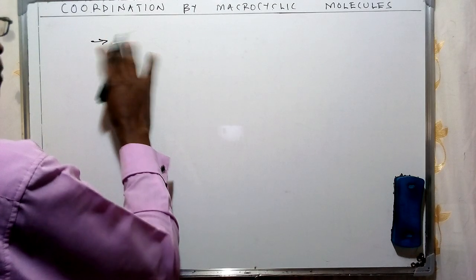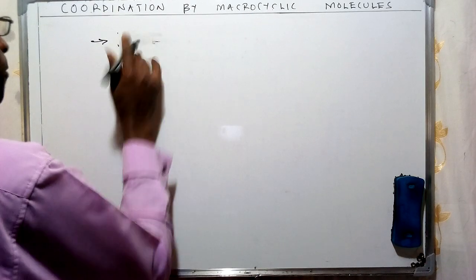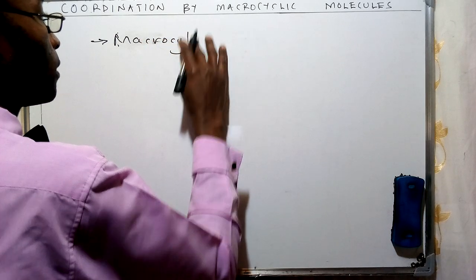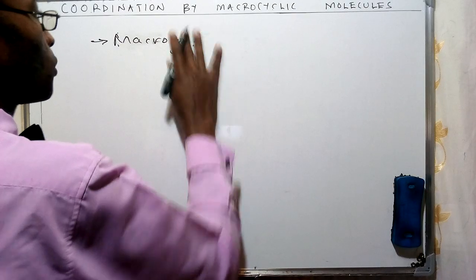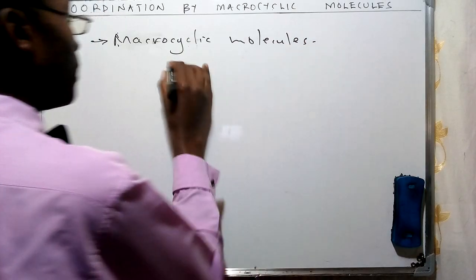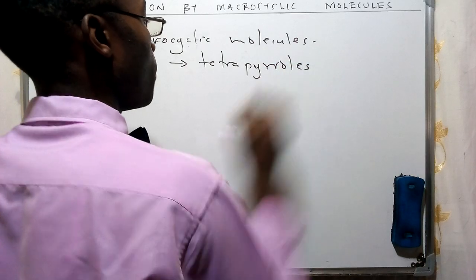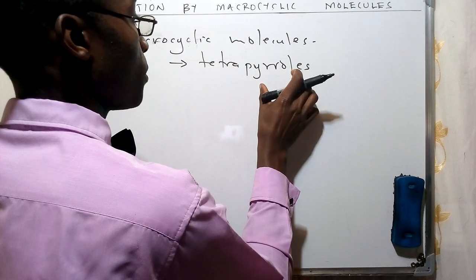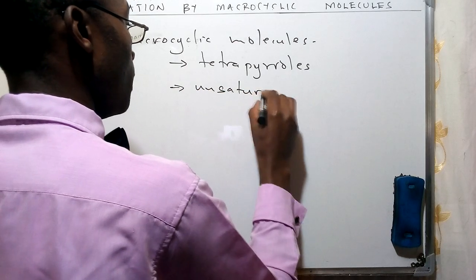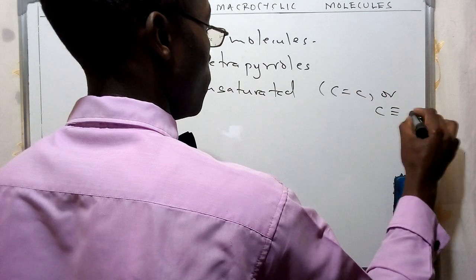So we have stated that these specific macrocyclic molecules, I can give in a summary form. So we have said that these are going to be tetrapyrroles. And from our previous discussion, we have talked about the concept of heterocyclic compounds, which are going to be particularly unsaturated, therefore containing carbon double or triple bonds.